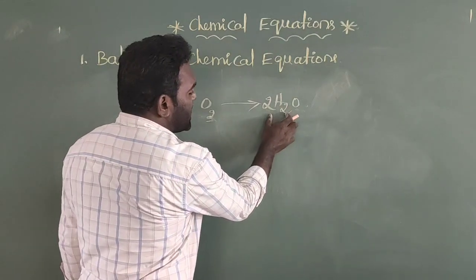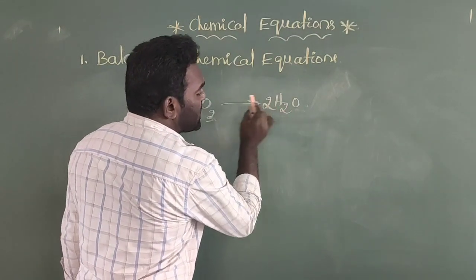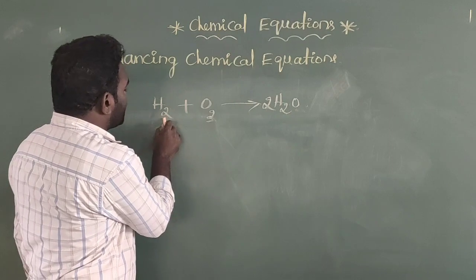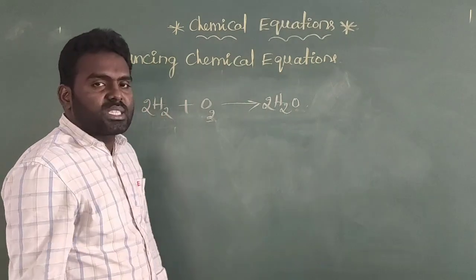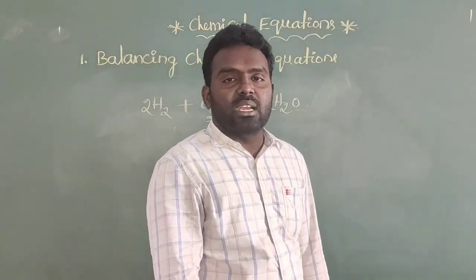And what about the hydrogen atoms here? 2 into 2, 2 2s are 4, but here only 2 are there. If you put a 2 here, then the number of hydrogen atoms on both sides is balanced.